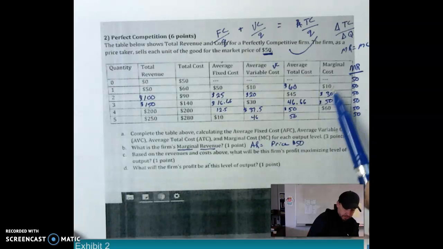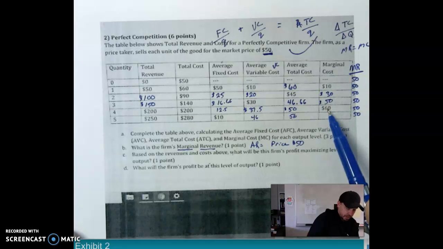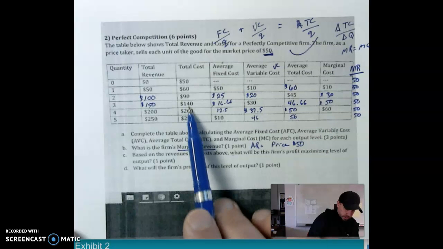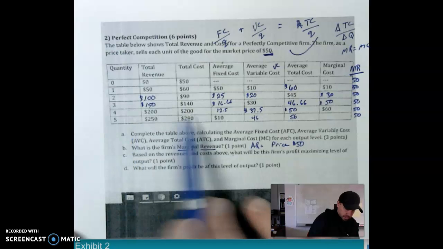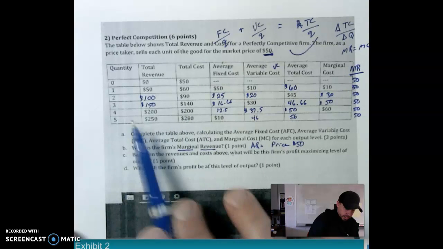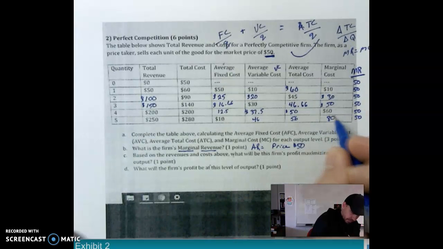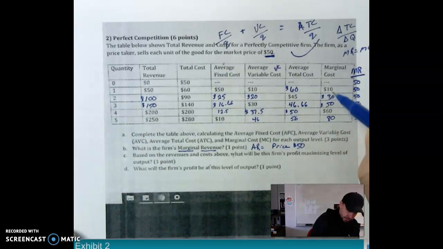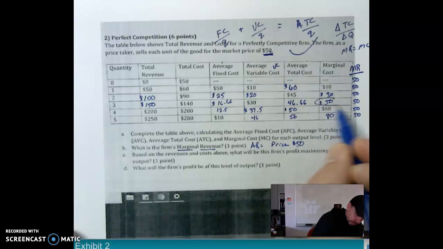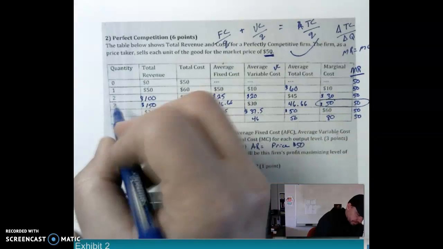Marginal revenue is equal to marginal cost at this output. And we'll just figure out the last ones. Change in total cost is 60 divided by 1. And change in total cost is 80 divided by 1. This would be 80. So same thing, our marginal costs here are increasing. And here is the output where marginal cost is equal to marginal revenue.